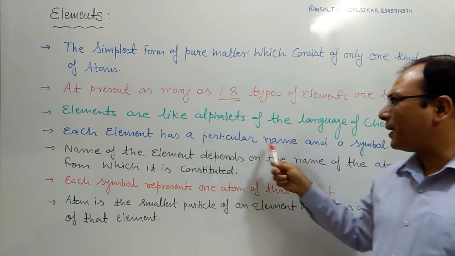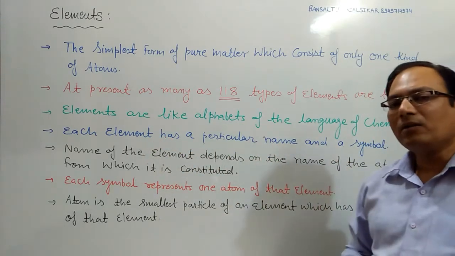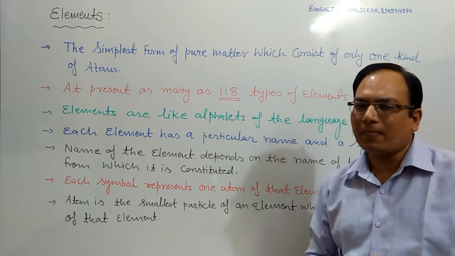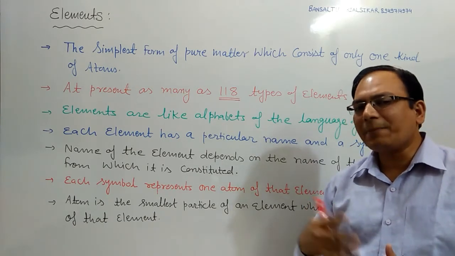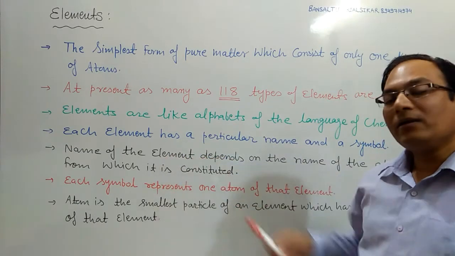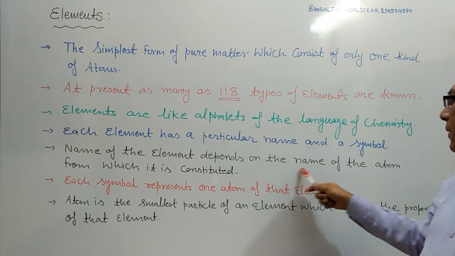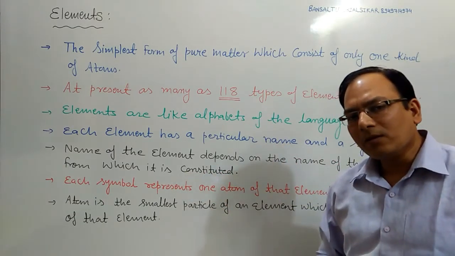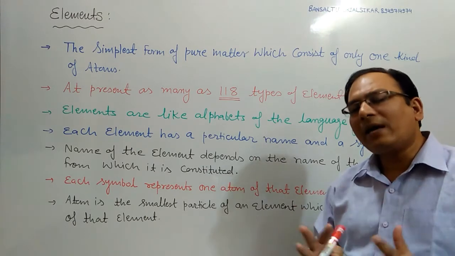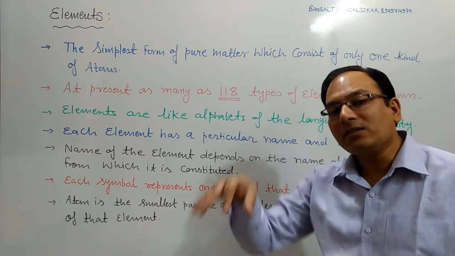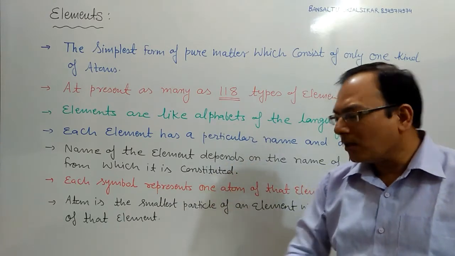Students, each element has a particular name and a symbol by which it is represented. And the name of the element depends on the name of the atom from which it is constituted.